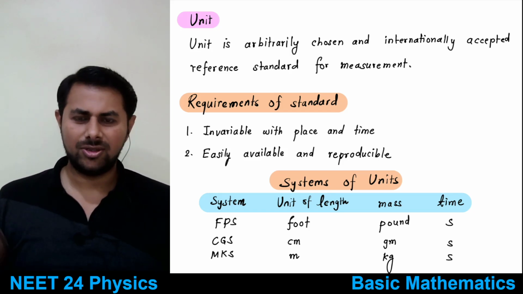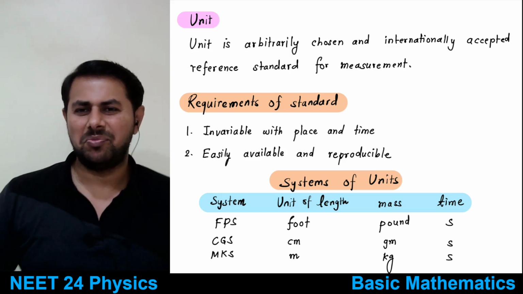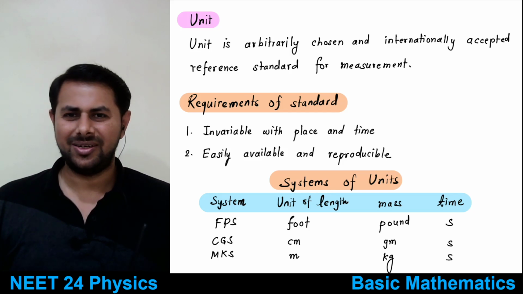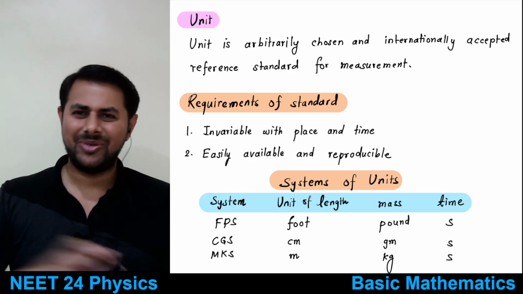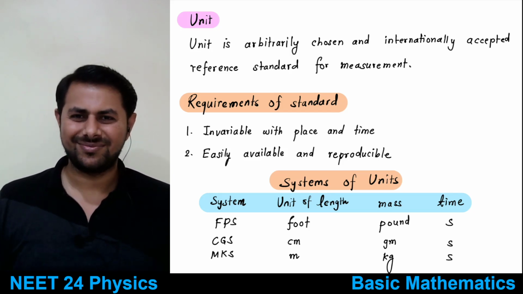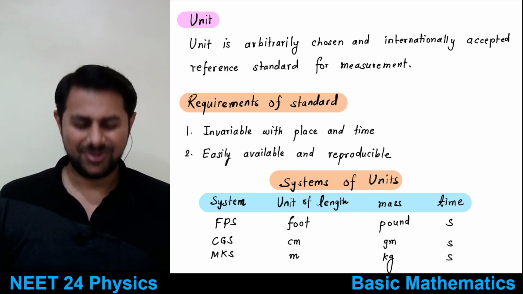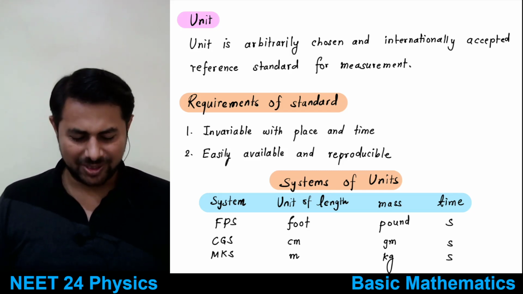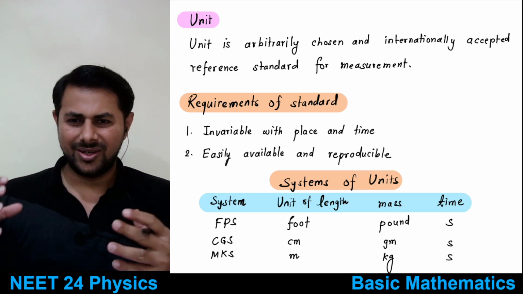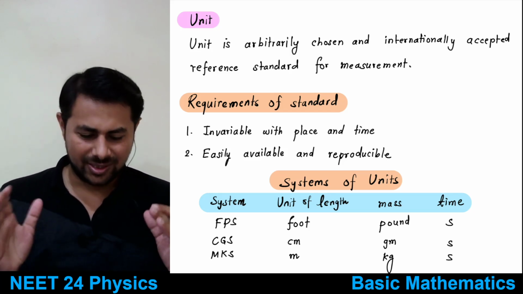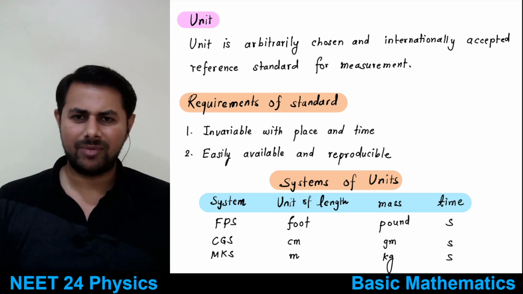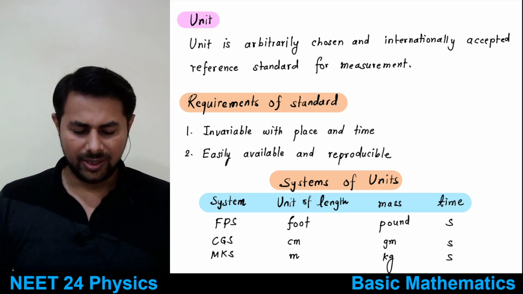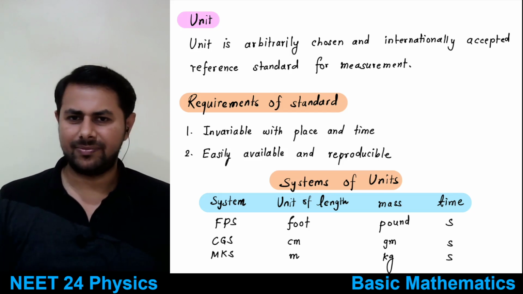But then this is not an accepted unit, right? Because I have this pen, I can hand it over to you. Though this is a virtual conference, everybody will not have the same pen, right? So it is very difficult for the acceptance of this unit. So the unit should be such which is available everywhere, easily available, and it should be accepted everywhere.